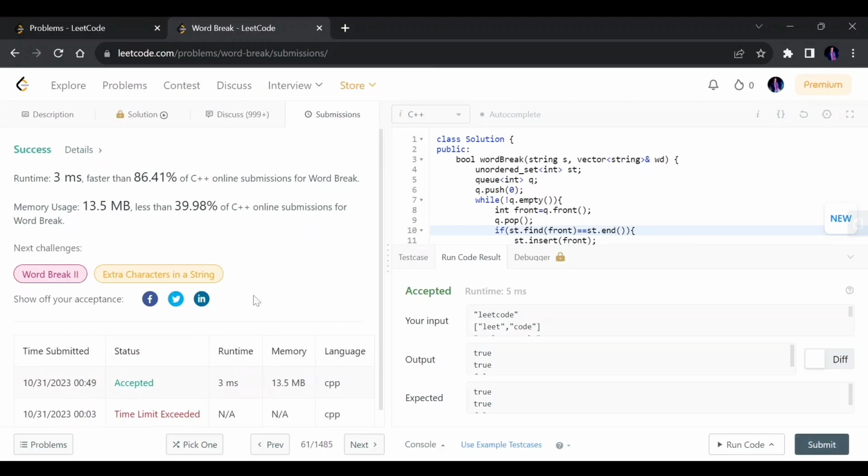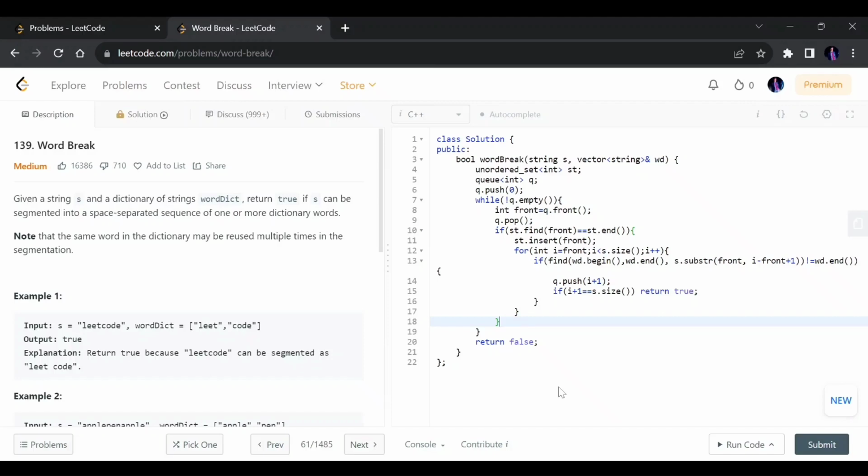As you can see, it got submitted. The time complexity of this code is n squared, because we are traversing the string first of all, and for each character we are exploring all its substrings and checking whether its partition is actually in the list or not. So it all adds up to n squared, and the space we are using is O of n, as we are creating a queue and a set.